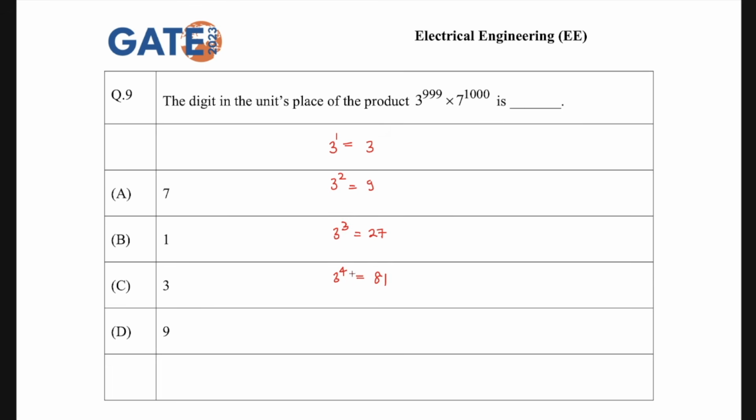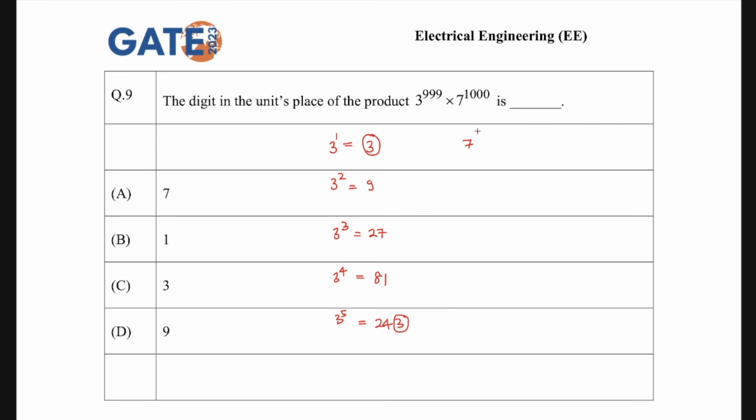Remember that after every fourth power, the unit digit repeats itself. So 3 to the power 5 will have unit digit 3. You can check also: 3 to the power 5 is 243. So again, the unit digit is the same as the first one. So 3 to the power 4 will be the one.